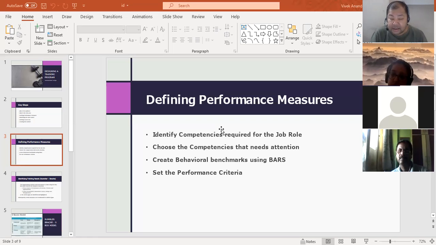Either he accepts it, yes, you have done this, and he accepts the rating, or the manager says, no, this was just one or two odd situations, but most other times you are not competent. And then he quotes the examples when you were not competent. So what happens is it brings objectivity in the system.